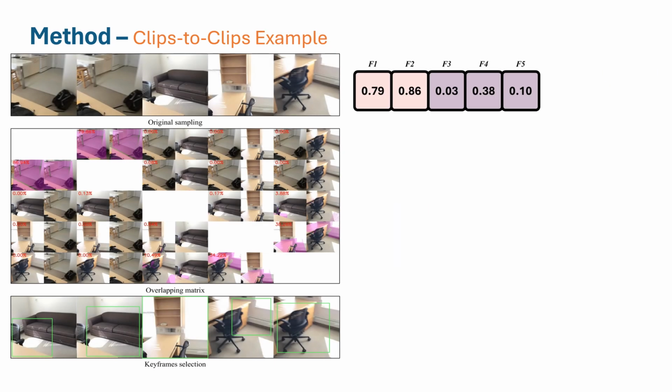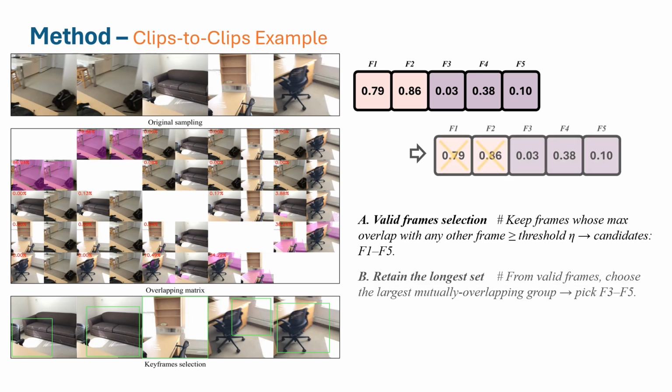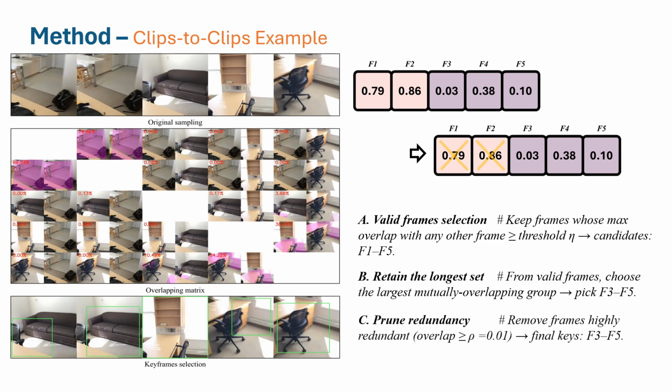In this example, we compute the frame-to-frame overlap matrix for a video clip and validate frames against a threshold eta. All frames exceed eta and remain candidates. We then select the maximally mutually overlapping subset, from third to fifth. Finally, we prune the redundancy by discarding frames with a pairwise overlapping ratio equal to 0.01. The resulting keyframes are frames third to fifth.